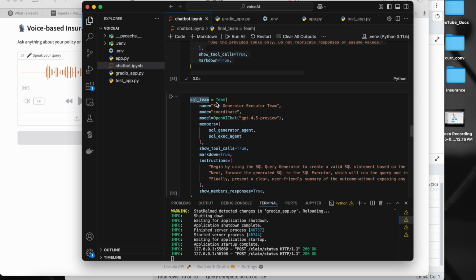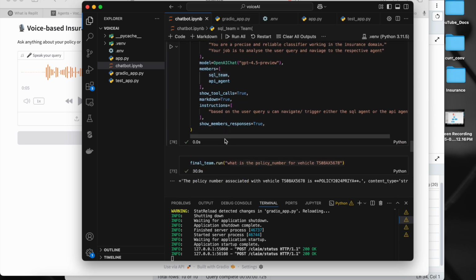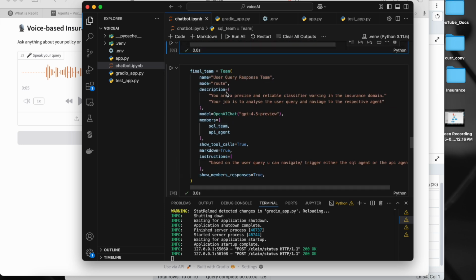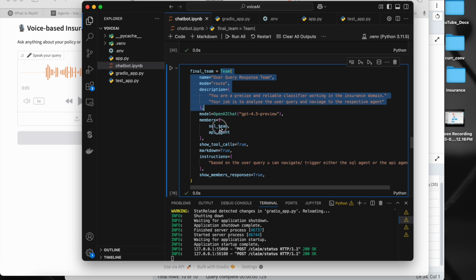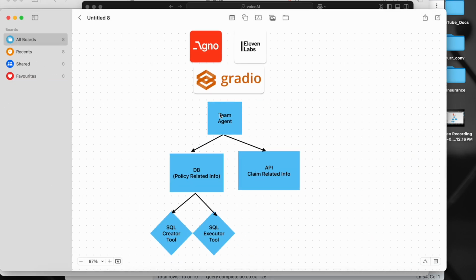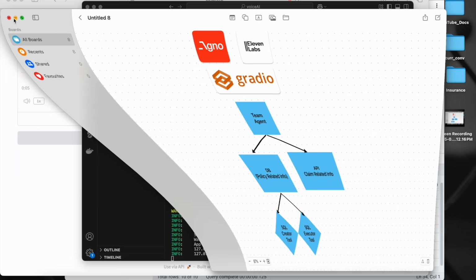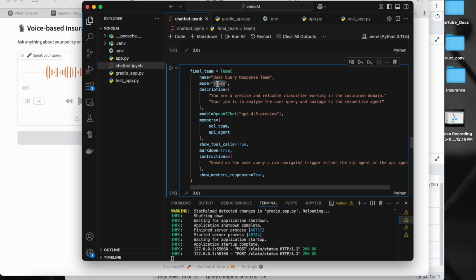and if you see here, this is the team agent inside which I have multiple agents. So I'm using a team agent inside a team. That's it. So if you see the name of the agent, now if you see the mode for this team agent, I'm using the root. That means when you use the mode as root, the team agent will decide whether to go to this agent or to this agent. That's what I have used. So when I show you this particular diagram, my team agent, the first agent, when we ask the query to this agent, it will decide whether to go to the DB agent or to the API agent. That is done using this particular mode equal to root.